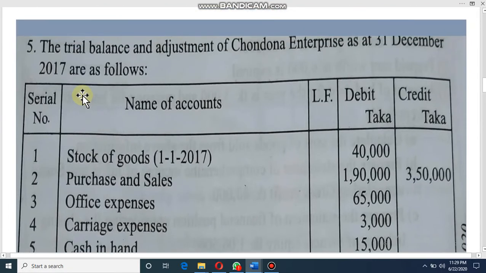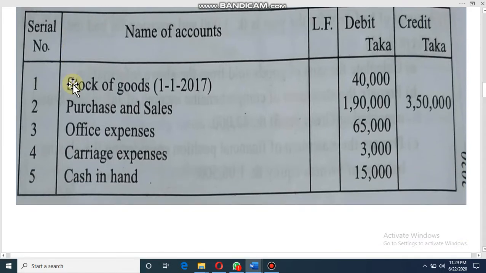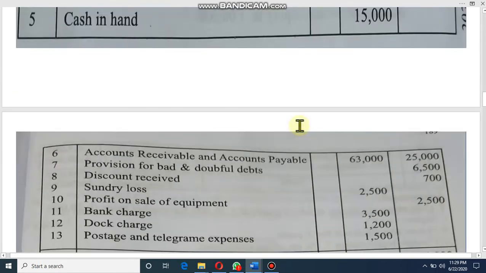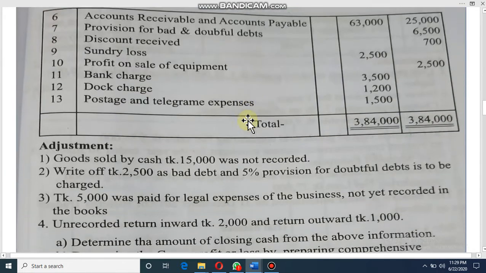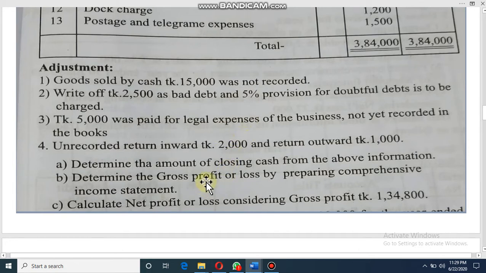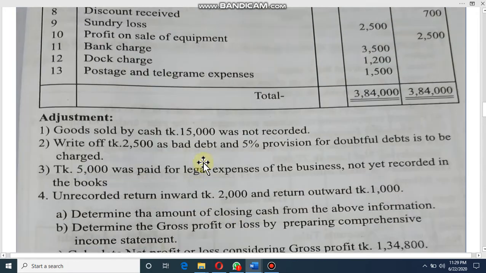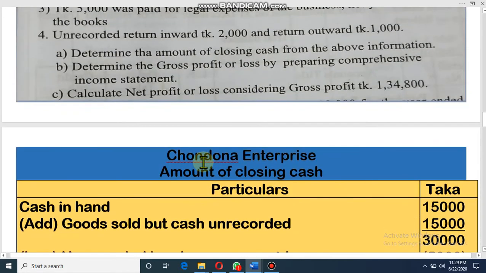Dear student, this is CQ5. All of you please take your books so that you can easily understand this lecture, and open CQ5. This is the question from chapter 5. Look at the requirement. Determine the amount of closing cash from the above information. That means we have to find the amount of cash in hand. Then we have to find the amount of gross profit. Then we have to prepare the net profit, that means the income statement. This is our requirement. Now come to the solution.